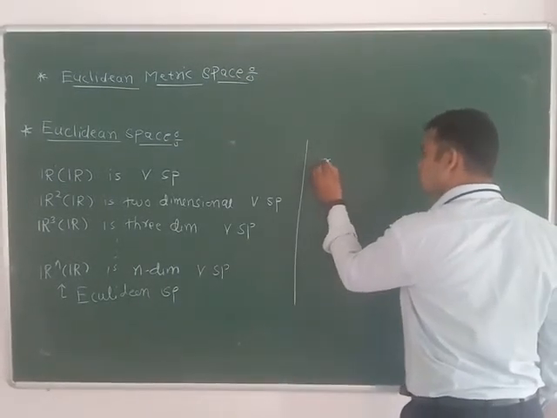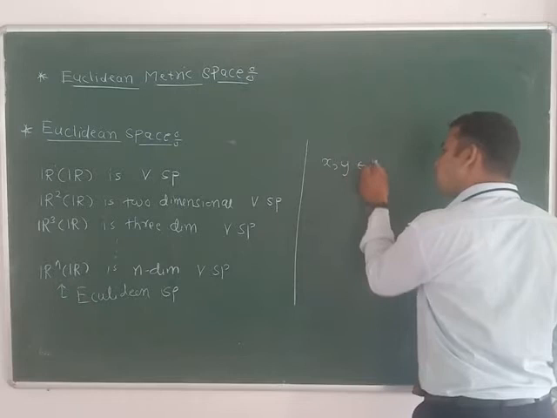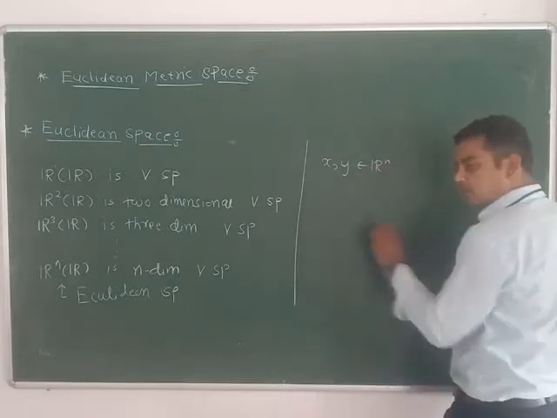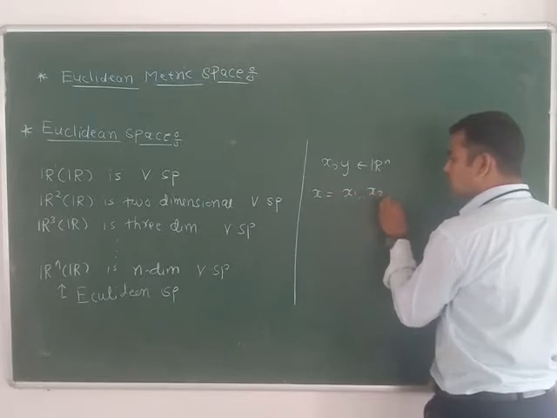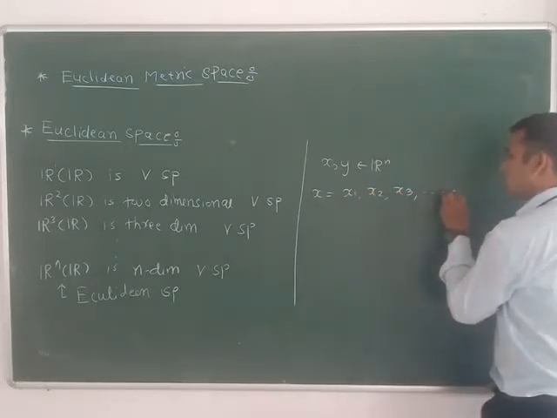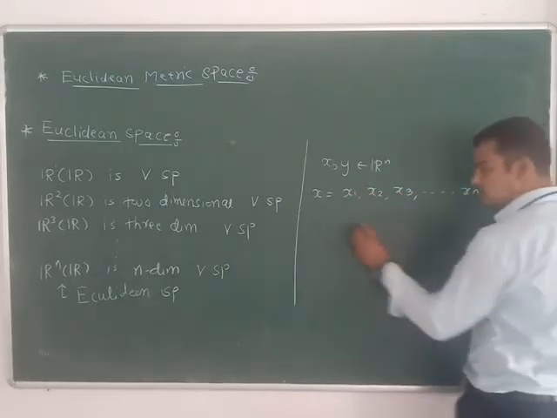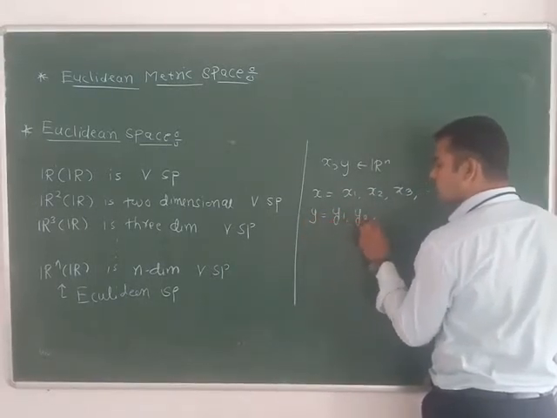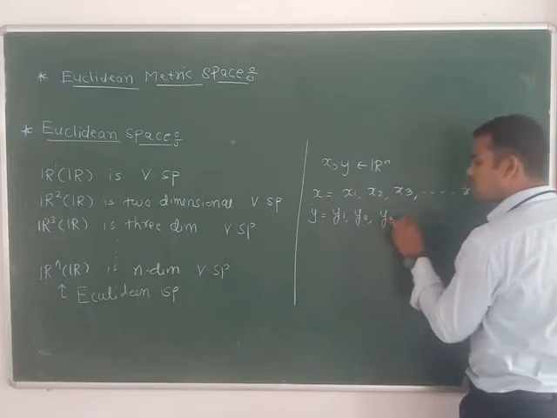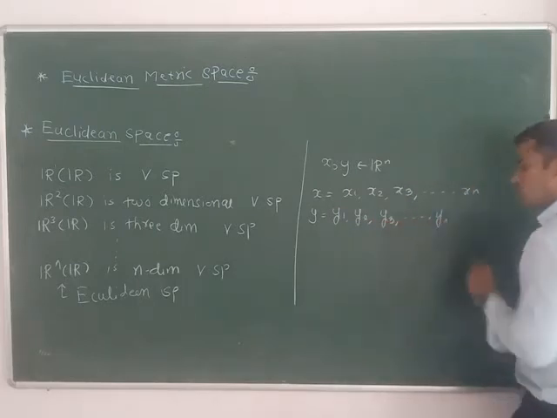Suppose x, y belong to Rn, then x is equal to (x1, x2, x3, and so on, xn). Similarly, y is equal to (y1, y2, y3, and so on, yn).